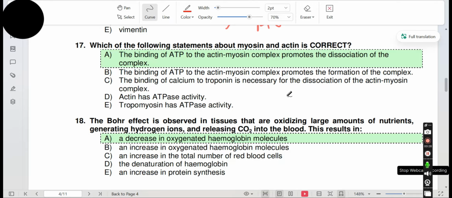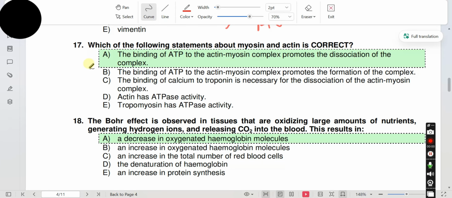Now myosin head will bind to actin and then ATP attaches to myosin. That changes the affinity of myosin molecule to bind with actin, and myosin molecule will detach from actin.